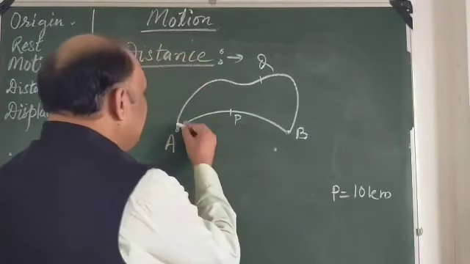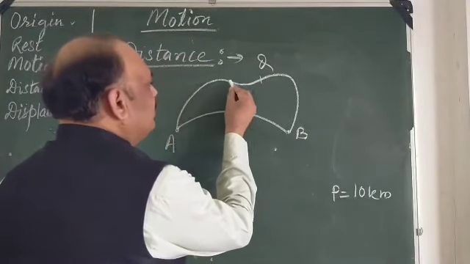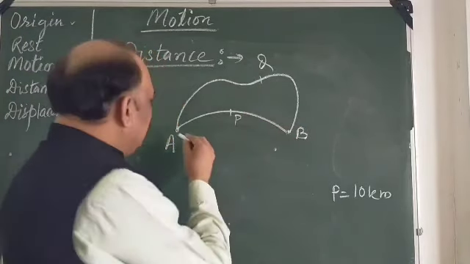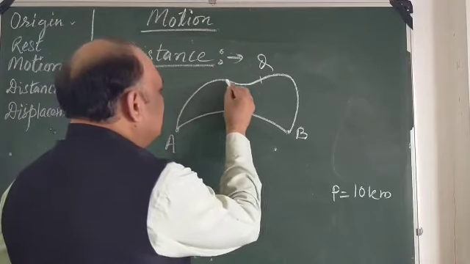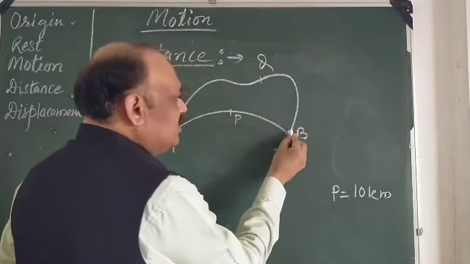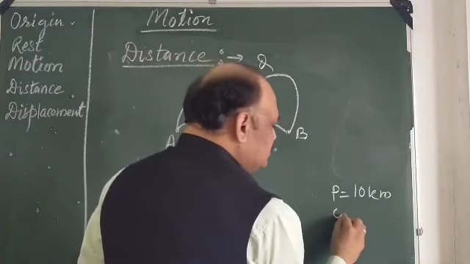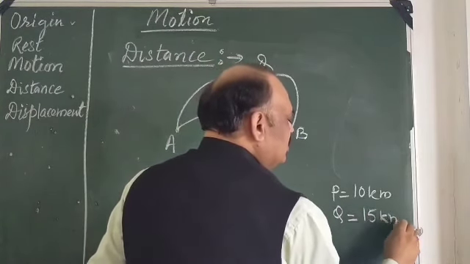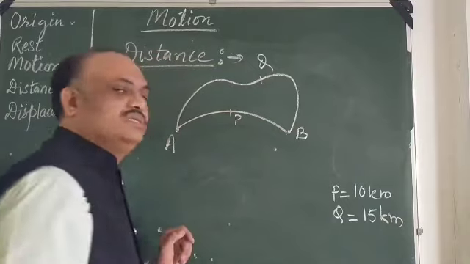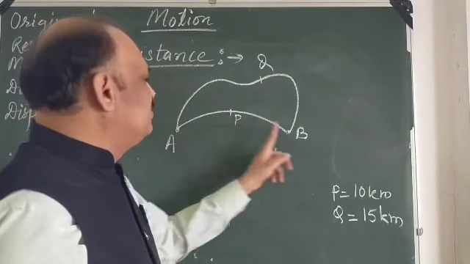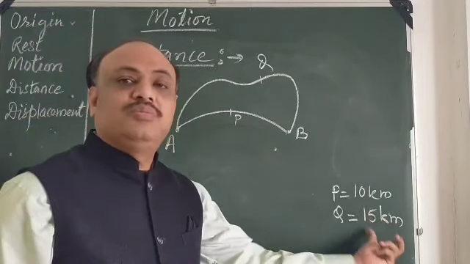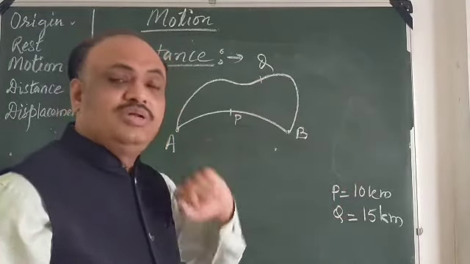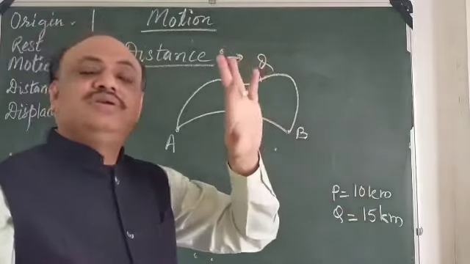It is whatever actual length of the path I have covered, that I have to measure. I will measure this particular distance, and say it is 15 kilometer. Then I can say the distance between A and B is 15 kilometer because my path was Q. So by path P it is 10 kilometer, by path Q it is 15 kilometer.